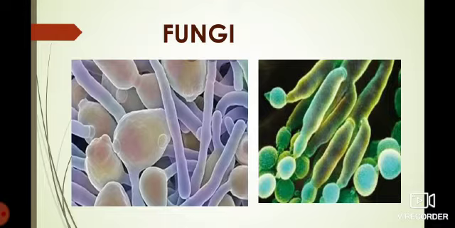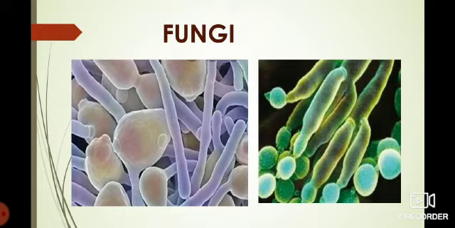And the cell wall of fungi is made up of a chemical substance termed chitin. Fungi do not have chlorophyll, so they are heterotrophs. Algae have chlorophyll, but fungi do not, so they are heterotrophs. That means they do not prepare their own food by themselves. And the study of fungi is known as mycology.